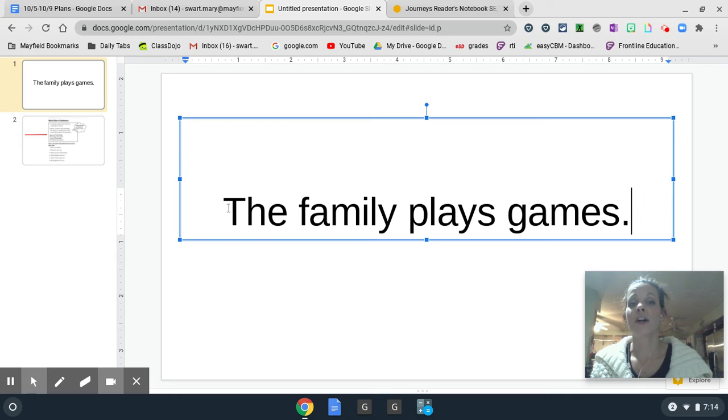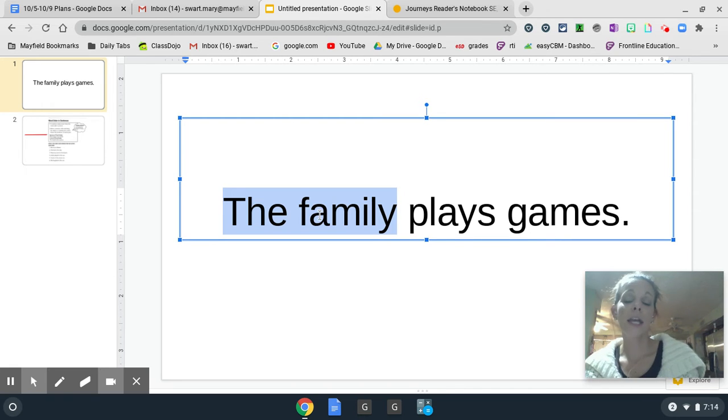Now we have our subject in the beginning and our predicate at the end. The family names who, plays games tells us what the family is doing.